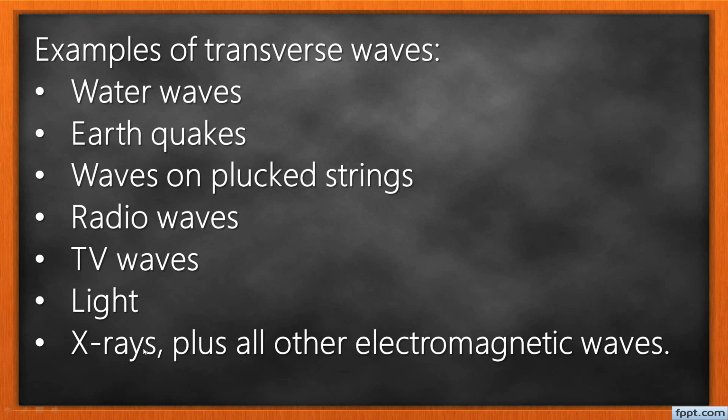We have ultraviolet radiations or ultraviolet waves. We have infrared. Infrared is used for, like if you're using a remote to control the TV, you're using infrared radiations or waves. We have gamma rays. We have X-rays. Yes, we have radar waves. So many electromagnetic waves, and all of them are transverse.